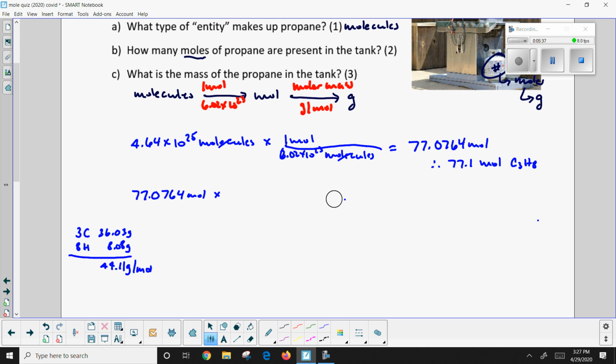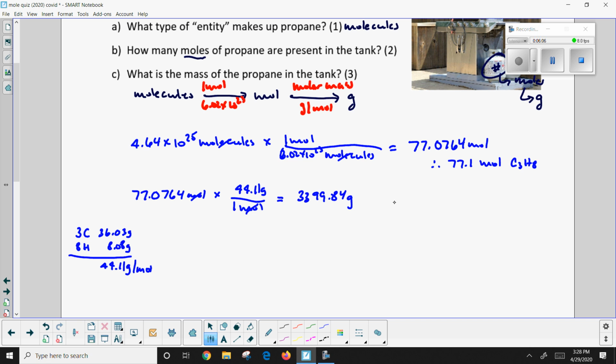So now I know how much 1 mole would weigh. What I do now is I say 1 mole has a mass of 44.11 grams. Well, I've got more than that. I've got lots of moles. So the moles are going to cancel, and we're going to end up with a number like this, 3399.84 what? Grams. It's going to be grams, okay?